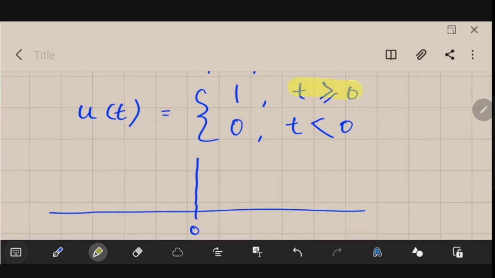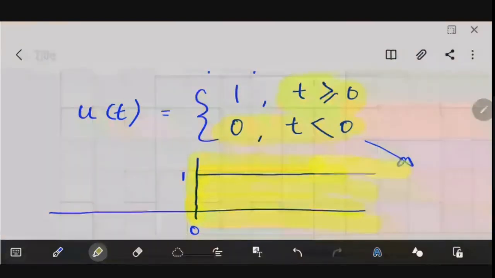That means this whole area, greater than or equal to 0, this side it will be present, and its value is 1. So if this is your 1, it will be like this, and it will go up to infinity. On the left side, its value is 0, that means for t less than 0, it doesn't exist. So this signal will look like this.